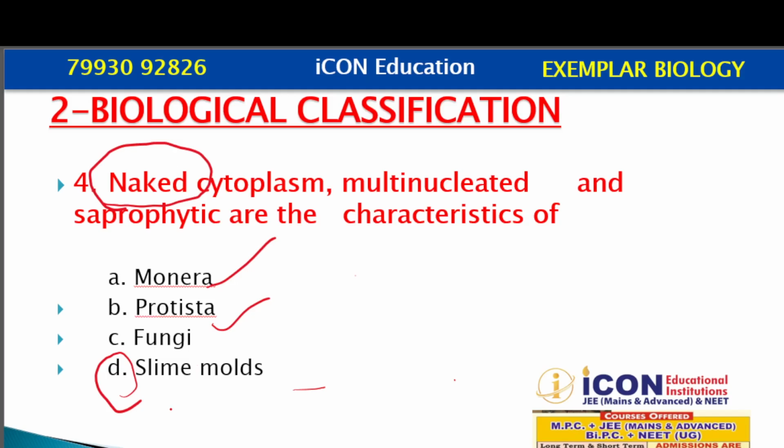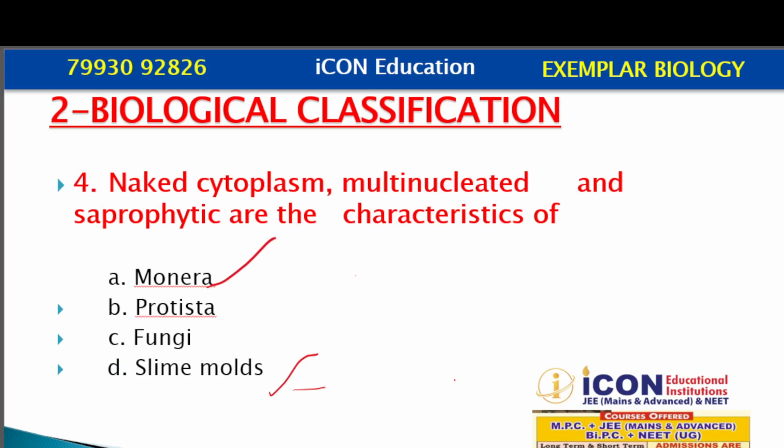Under Protista, slime molds are the organisms which are having naked cytoplasm, multinucleated condition, and they are saprophytic in nature. So the correct answer is D.